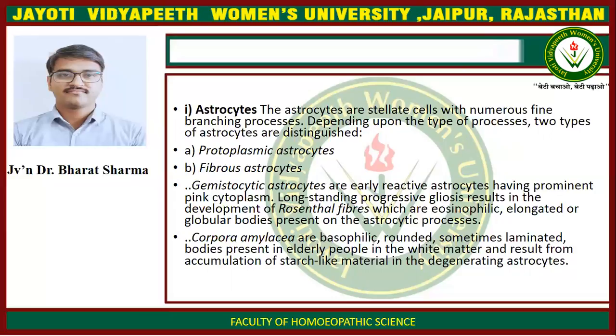Long-standing progressive gliosis results in the development of Rosenthal fibers, which are eosinophilic, elongated, or globular bodies present on the astrocytic processes. Corpora amylacea are basophilic, rounded, sometimes laminated bodies present in elderly people in the white matter and result from accumulation of starch-like material in the degenerating astrocytes.